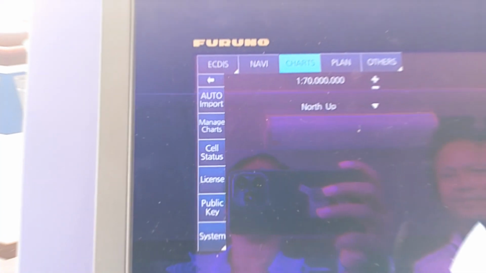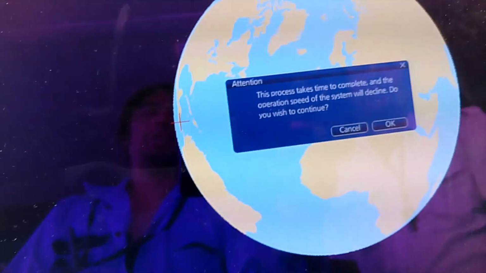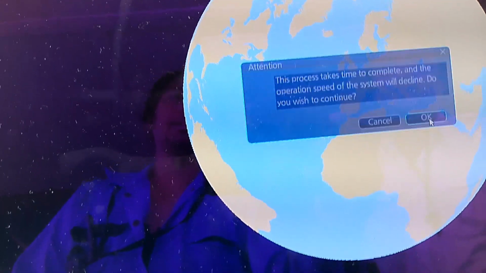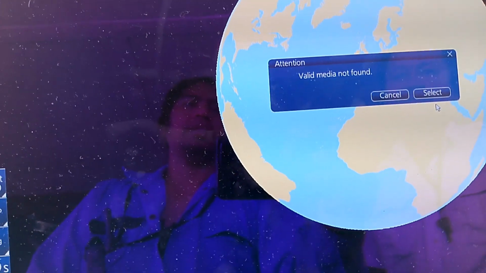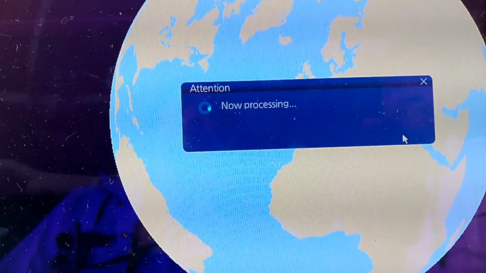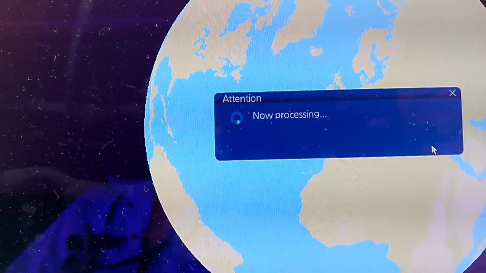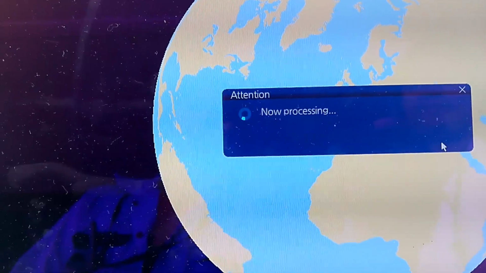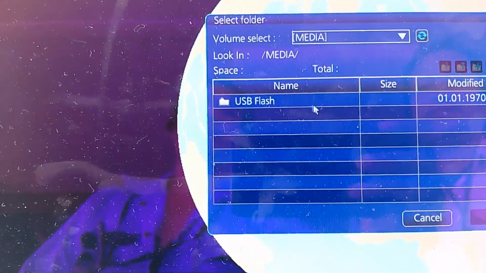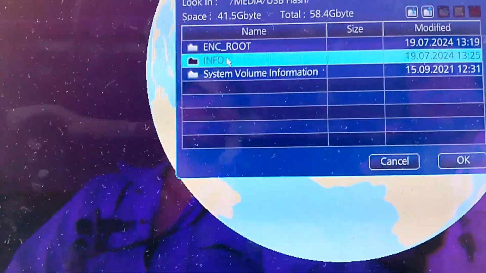Okay, then we go to again auto import and OK. Select. USB plus, double click, one click info and OK.